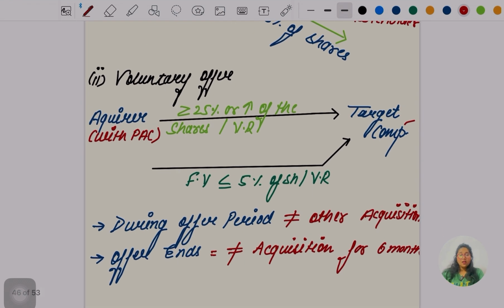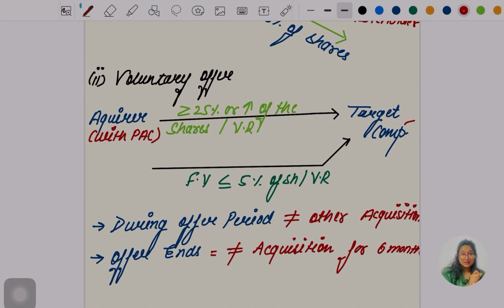Okay, but there is one thing they are saying: once this voluntary offer is done, the acquiring company cannot go for another acquisition. Is that much clear? They cannot go for another acquisition. I'm talking about the voluntary offer. Then, even after this offer ends, for 6 months, within that 6 months they cannot go for it.